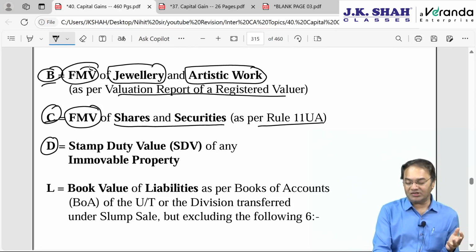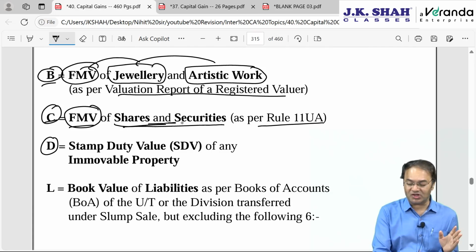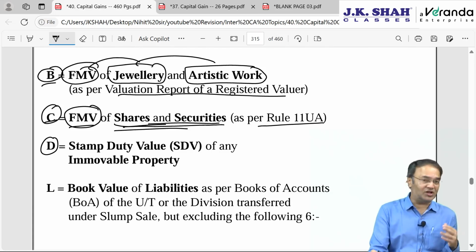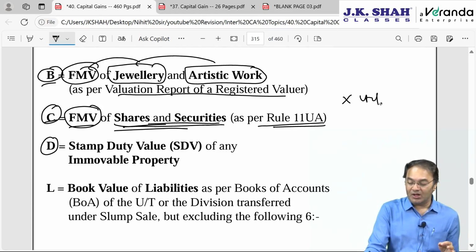For jewelry and artistic work, take FMV as per market value, real FMV. For shares and securities, whether listed or not listed, find out the value as per Rule 11UA. So I am X Limited.